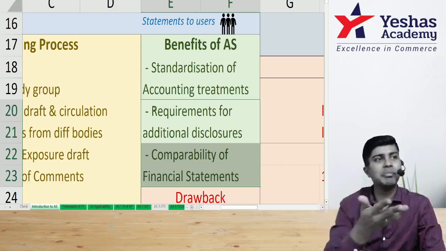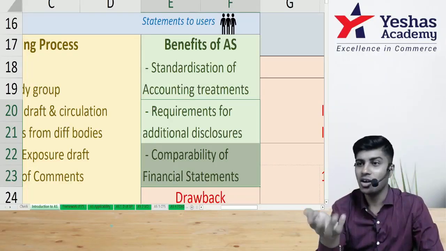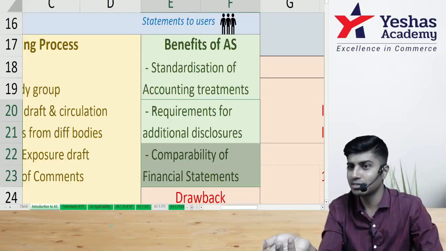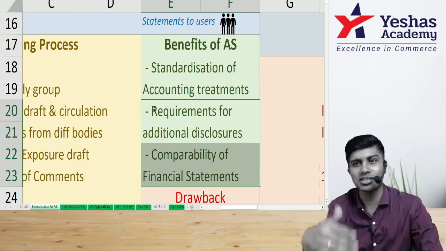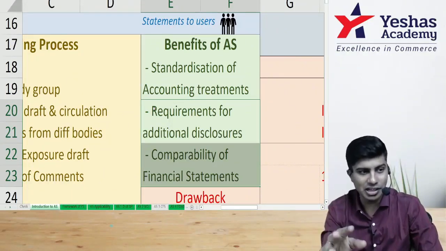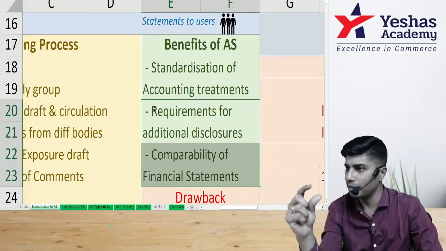Like, I'll tell you, for example, you say oxygen is what is saving us. What if oxygen is a slow poison? The same thing that's saving you is the thing that's killing you in the long run. Similarly, accounting standards will solve one problem but create a new problem.